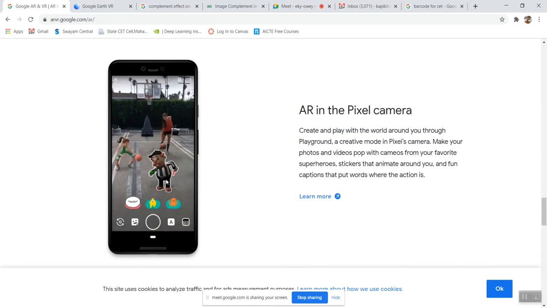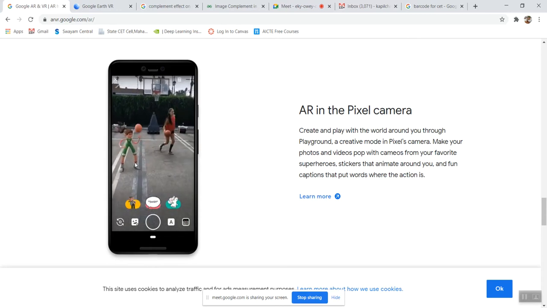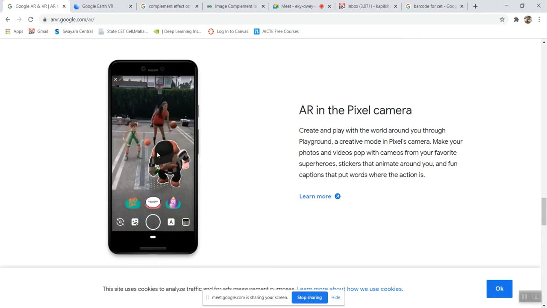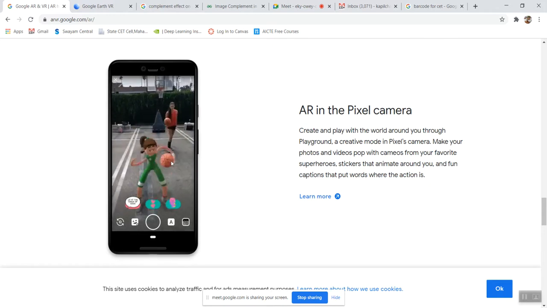Now this is another thing. The girl is playing here, but we can put some images into the camera, and it looks like she is actually playing with that girl.